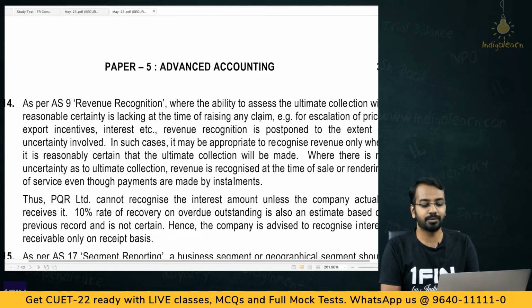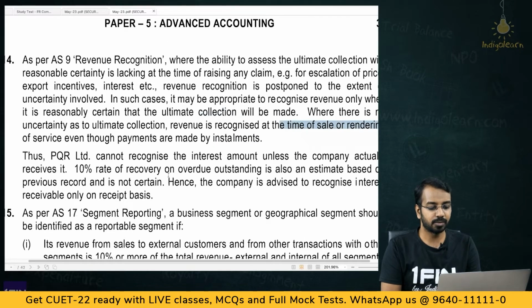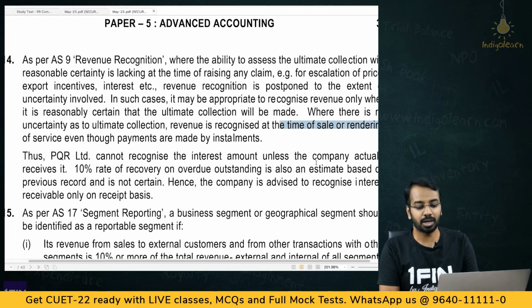is lacking at the time of raising any claim, then revenue recognition is postponed to the extent of uncertainty involved. In such cases, it may be appropriate to recognize revenue only when it is reasonably certain that the ultimate collection will be made. When there is no uncertainty to ultimate collection, revenue is recognized at the time of sale or rendering of services. Thus, PQR Limited cannot recognize the interest amount unless the company actually receives it.